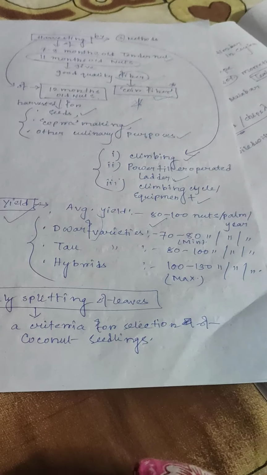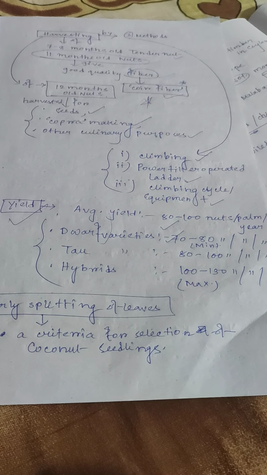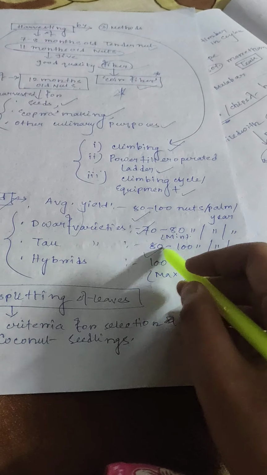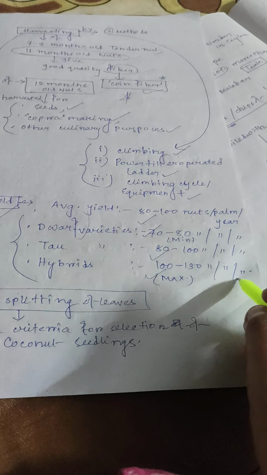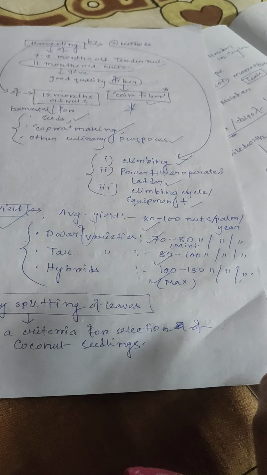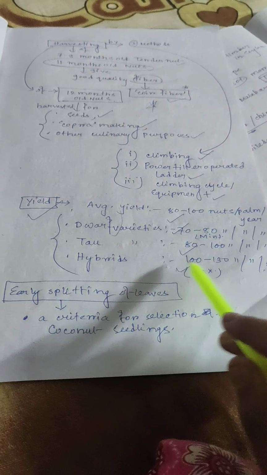Average yield 80 to 100 nuts per palm per year. For dwarf varieties, 70 to 80 nuts per palm per year. Tall varieties 80 to 100 nuts per palm per year. Hybrids 100 to 130 nuts per palm per year. Dwarf varieties minimum yield and hybrids maximum yield.